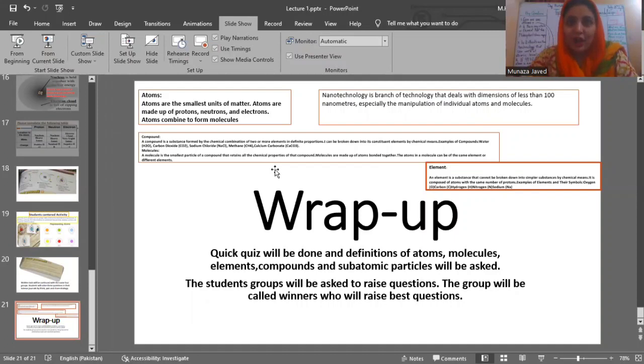Now we will ask ourselves how the vast variety of things of the whole universe, including me and all the living things, came into being. This will take us to this concept: atoms combine to form molecules. In the next lesson, we will study how atoms combine to form molecules.